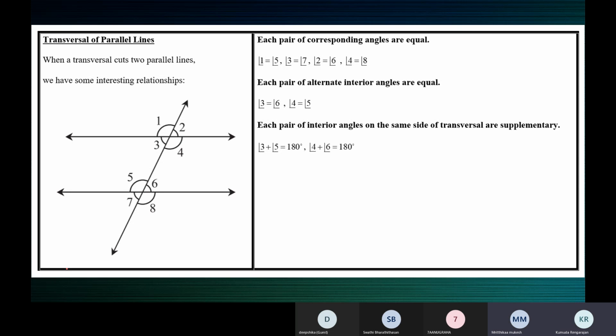Ma'am, 6 plus 5 is 180. Okay, next. 6 plus 8 is 180. Very good. Next. 7 plus 8 is 180. Okay, one more. 7 plus 5 is 180, ma'am. Very good. Swati, complete what you have to say.